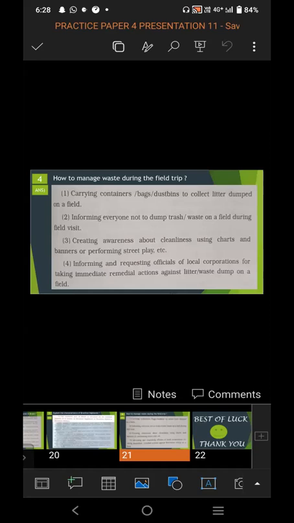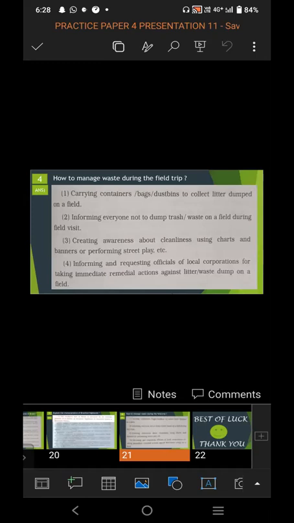Informing and requesting officials of local corporations for taking immediate remedial action against litter waste dumped on the field. You should also request or inform the official authority if you see any litter or garbage thrown on the road or on the field place where you visit. So it's our responsibility to keep all the places clean. So in this way, you have to manage the waste and the litter during the field trip.